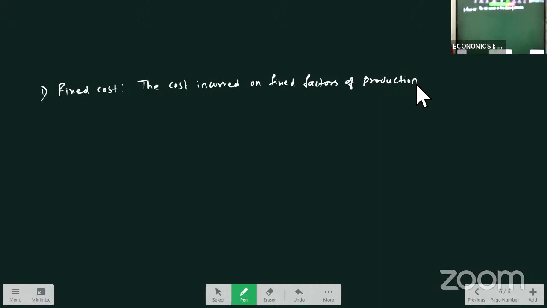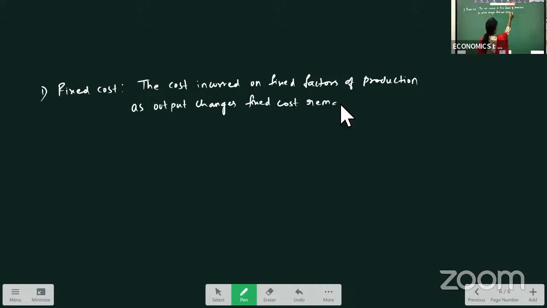As the output changes, fixed cost remains the same, because however much output you make, your cost of building and your cost of machinery will be the same. It will not change.